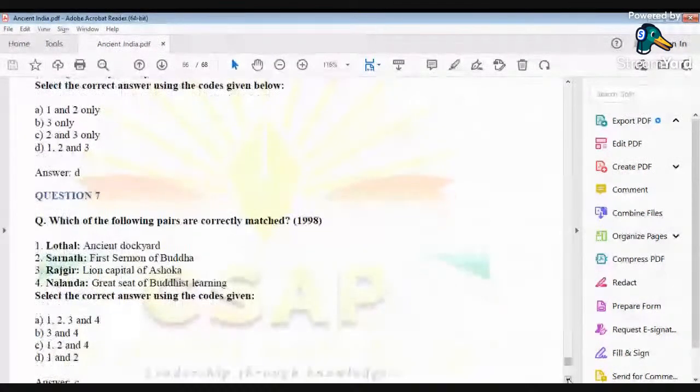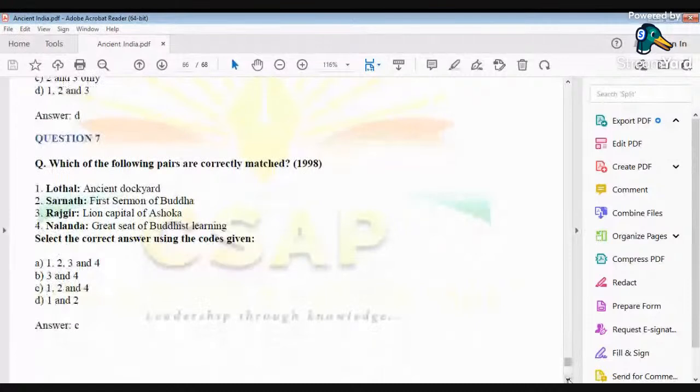Now see which of the following pairs are correctly matched. Lothal, ancient dockyard; Sarnath, first sermon of Buddha; Rajgir, lion capital of Ashoka; Nalanda, great seat of Buddhist learning. So the correct option is C.